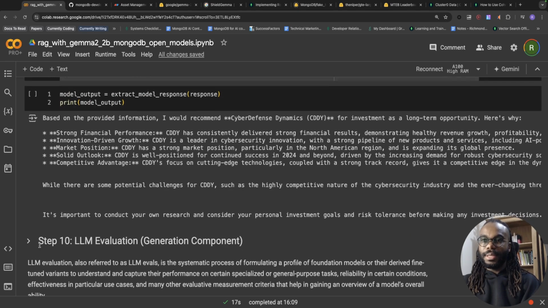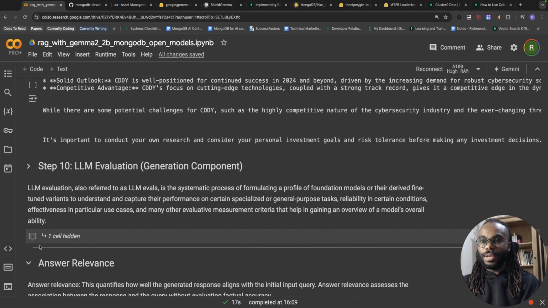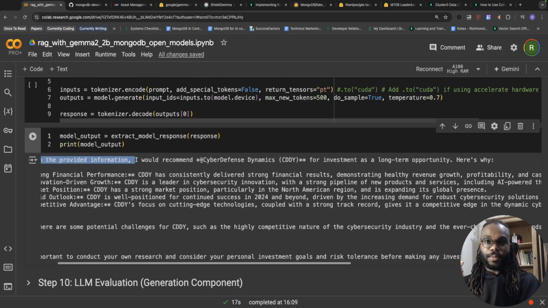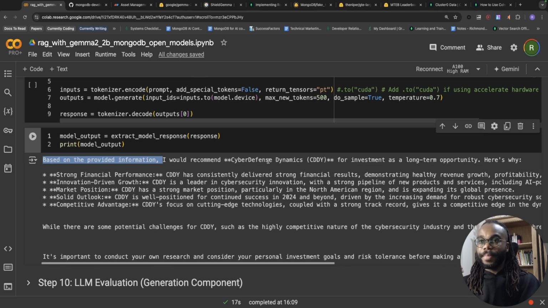So here we're going to look over here. We're saying base Gemma 2B, a very small model. 2B, 2 billion parameters, is a small model. So it's going to say, based on the information provided, it will recommend Cyber Defense Dynamics. Okay, a fake company. And it gives us the reason why.